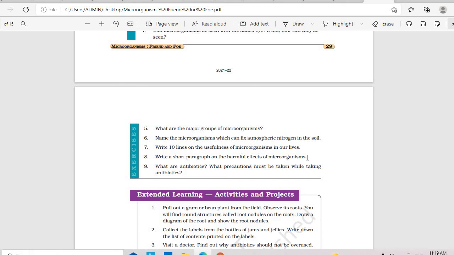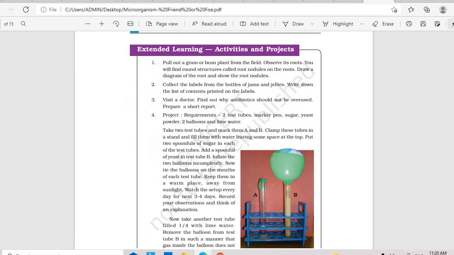Yes, what are antibiotics? What precautions must be taken while taking antibiotics? Antibiotics are substances produced by a living organism to fight against other living organisms. What precautions should be taken? It has to be taken only in consultation with the doctor. We cannot take antibiotics on our own.